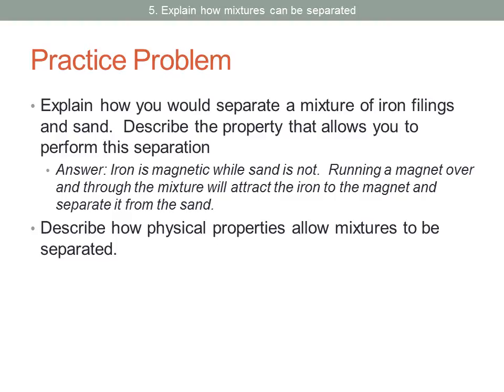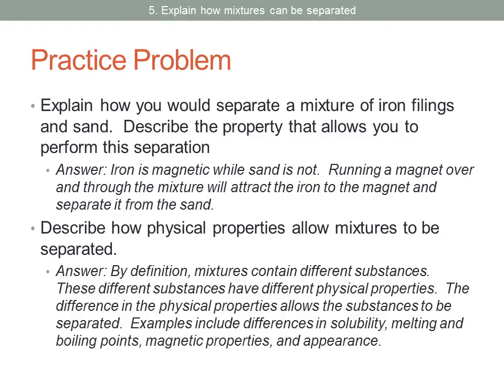Next practice problem. Describe how physical properties allow mixtures to be separated. If we have a mixture, by definition that mixture is going to contain different substances. And because there are different substances there, they have different physical properties. It's this difference in the physical properties that would allow us to separate the substances in the mixture. Examples of differences in properties would include solubility, melting and boiling points, magnetic properties, and appearance.